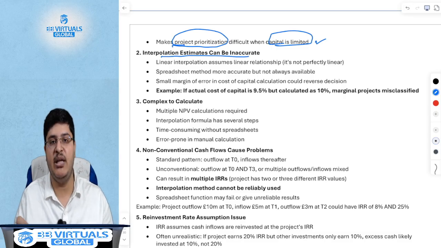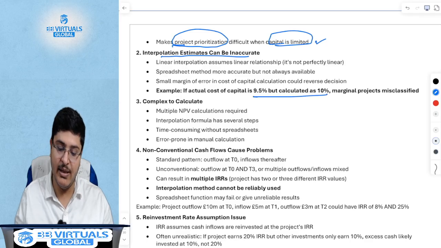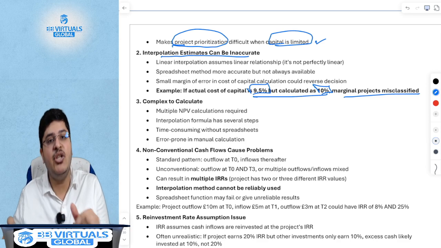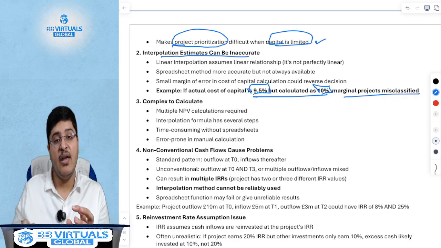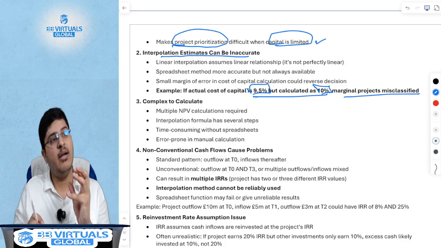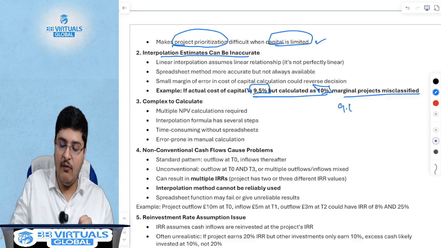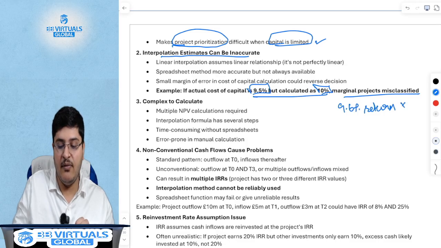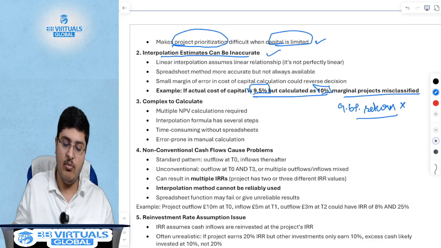Interpolation estimates can be inaccurate. Like you saw, we also used our calculator. We did some rounding off, so there'll always be some rounding off. For example, 9.5% can be rounded off as 10. But in case of marginal projects, let's say your actual cost of capital is 9.5 and you're earning 9.6, but you had rounded off 9.5 as 10, you will probably reject the one which was a 9.6% return, even though it was higher than your cost of capital. If you rounded off as 10%, you will reject this, and hence this calculation could be inaccurate.